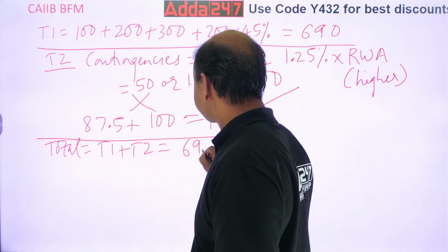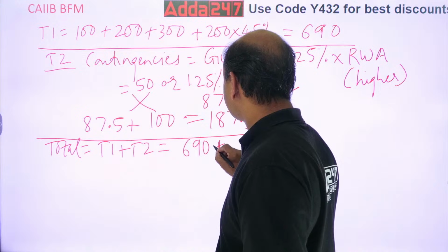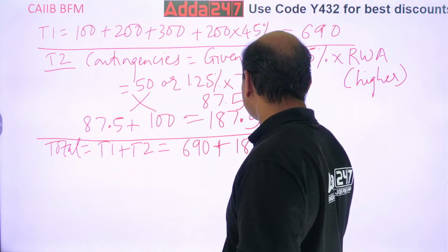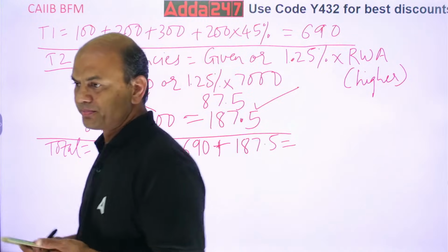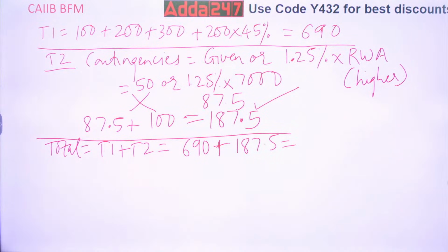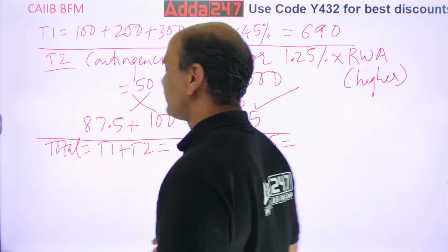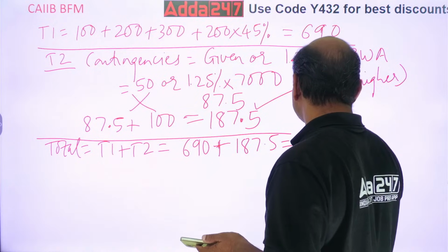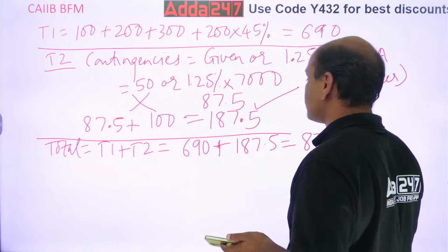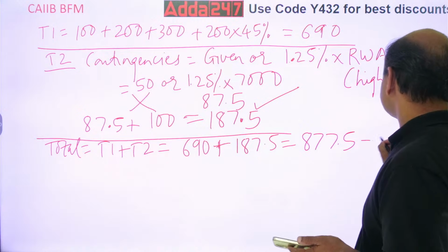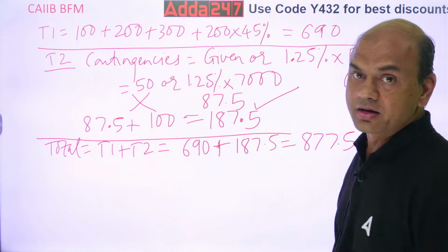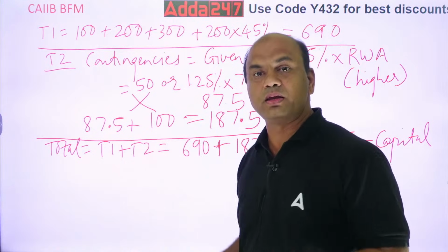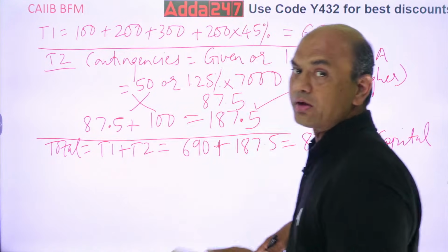690 plus 187.5. So what is the answer? You give me. 877.5. Okay, 877.5. This is my capital. So what do I want? CRAR. Capital is done. I want CRAR.